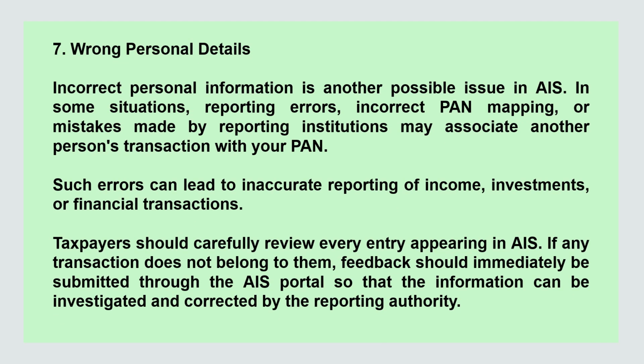7. Wrong personal details. Incorrect information is another possible issue in AIS. In some situations, reporting errors, incorrect PAN mapping, or mistakes made by reporting institutions may associate another person's transaction with your PAN. Such errors can lead to inaccurate reporting of income, investments, or financial transactions.